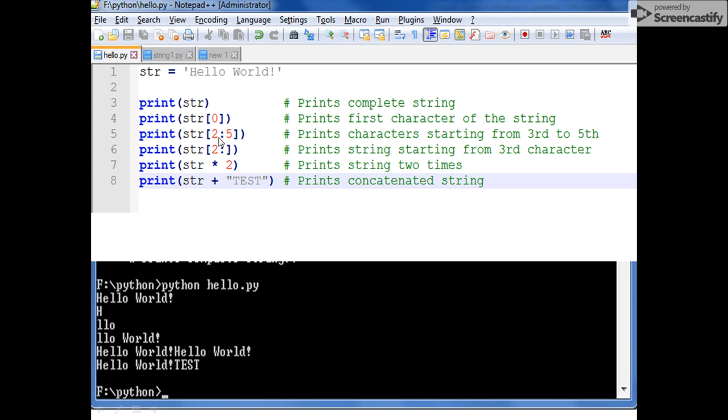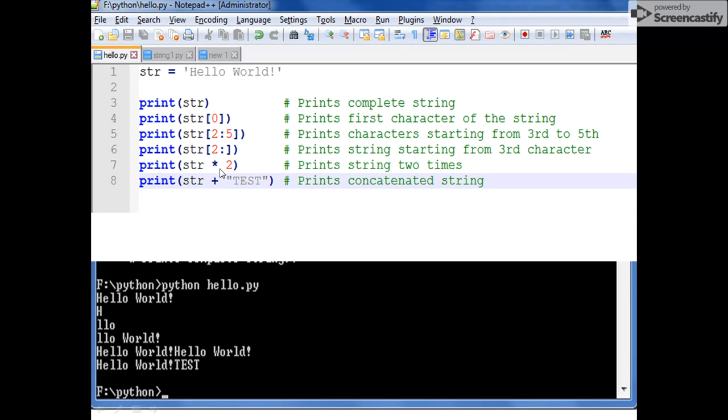We are printing from 2 to 5, so it will move to the second index: 0, 1, 2, that is L, and then 4, 5. So LLO will be the output. These are starting from the first index and ending at this index. In str2 colon, if we are not specifying the second index, then it will start from the second index and move till the end of the string.